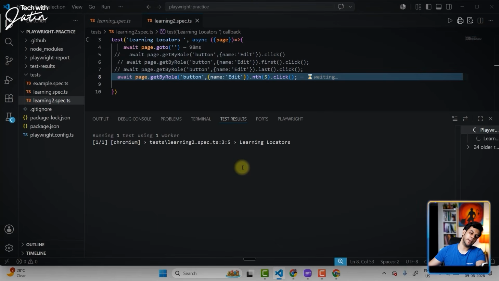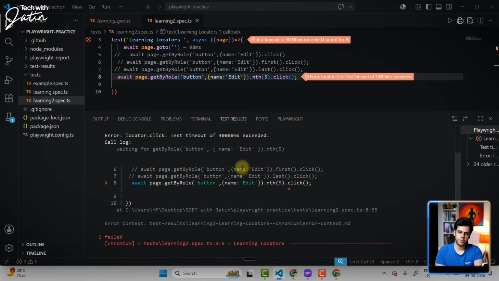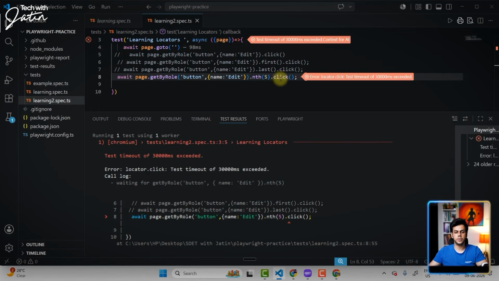After 30 seconds, this particular script is going to fail. So we technically get a timeout error over here, not an exception, a timeout error. Please make a note of this particular point.